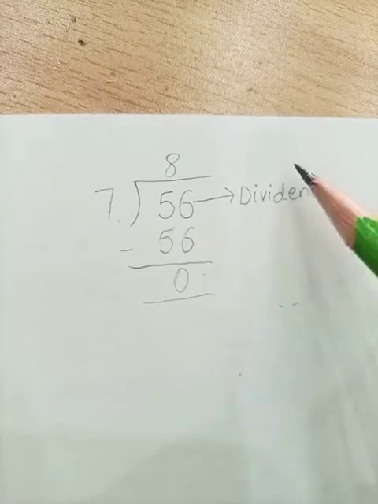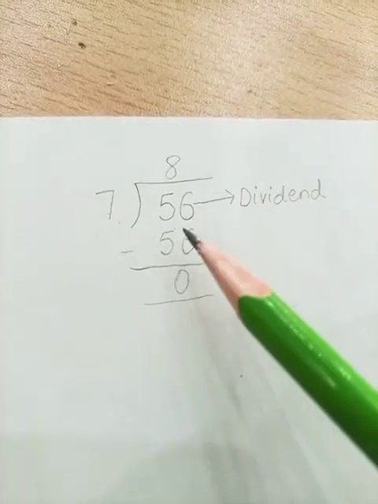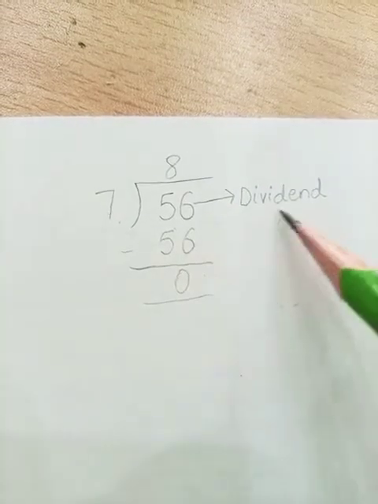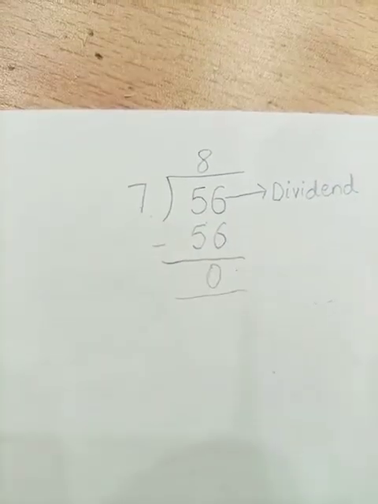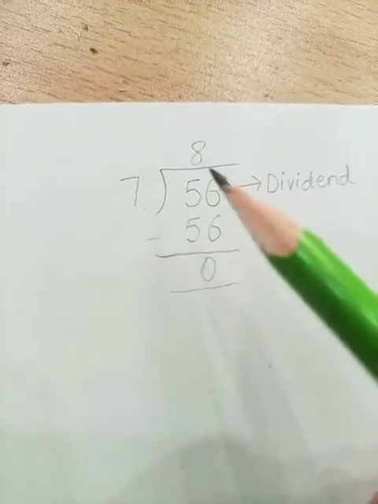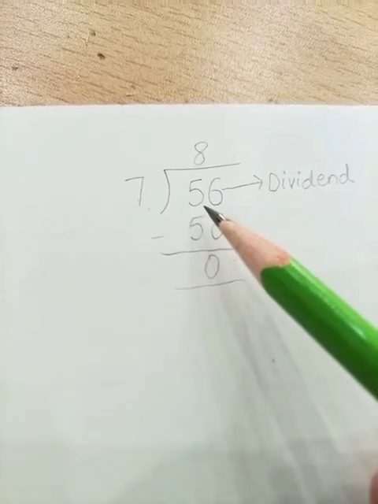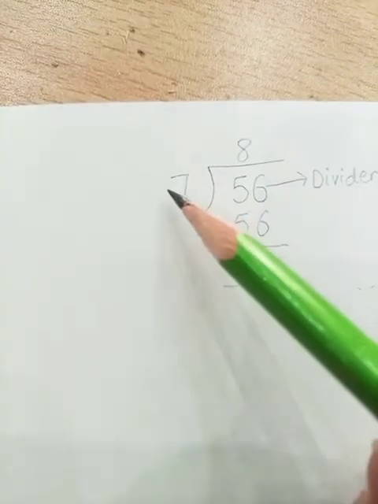The number that we are going to divide in any question will be our dividend. So students, we have learned our first name, and next, the number through which we are dividing our dividend is called the divisor.